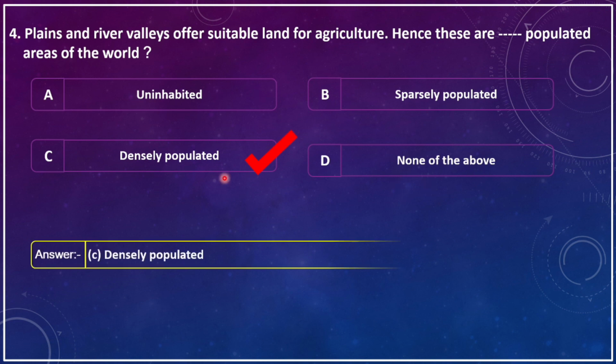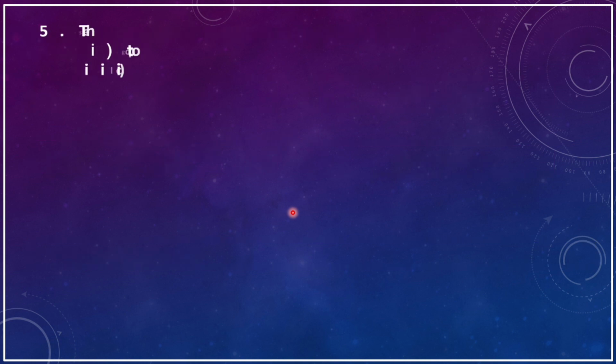The correct answer is densely populated. Where there is a river, where there is water, there will be fertile soil. So from early civilization till modern society, everyone wants to live where there is water and fertile soil. That's why plains are densely populated.